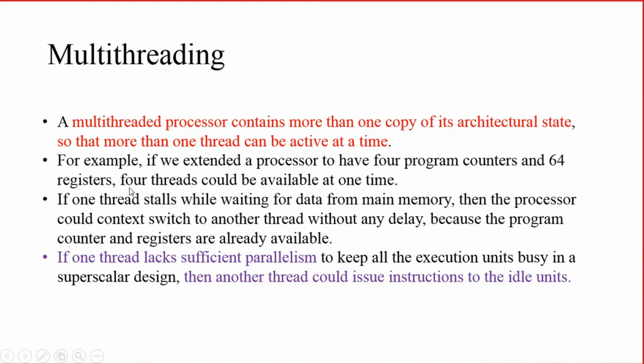What will happen? 4 threads can be running, or 4 threads will be active at a time. The program counters and registers are part of the architectural state. Since you have 4 separate program counters and a set of 4 times 16 registers, that is 64 registers in total, 4 threads can be activated simultaneously in that processor.